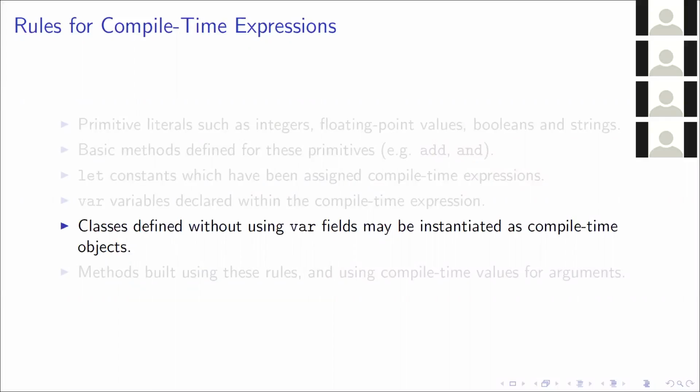And we had another rule that classes defined without using var fields may be instantiated as compile time objects. So I say without using a var field because a var field will allow the class to be mutable. And so far, we don't allow mutable objects, something we would like to later on, in the same way that if you track the assignments to a var variable, you should be able to use that value later on. But as I said, it's something we don't yet support.